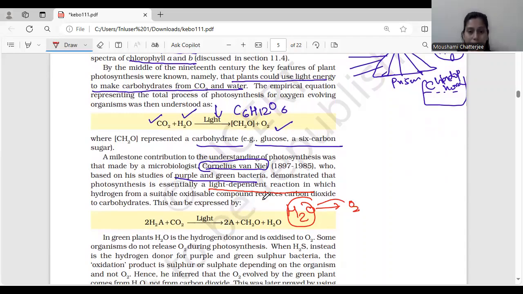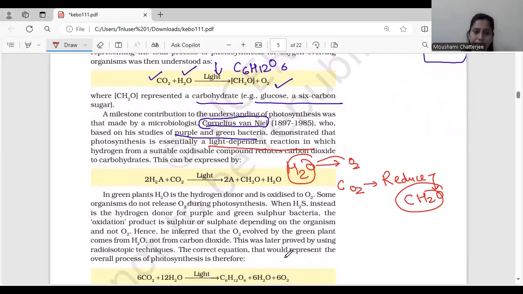This is very, very important. And CO2 gets reduced to give carbohydrate. This is important. CH2O. This is carbohydrate. Okay. So this is very, very important.